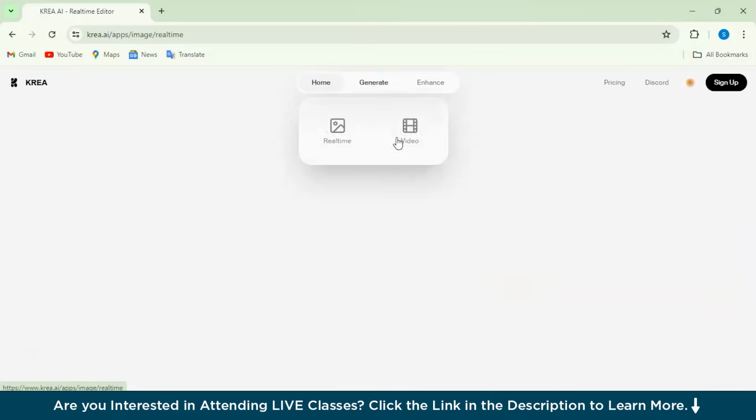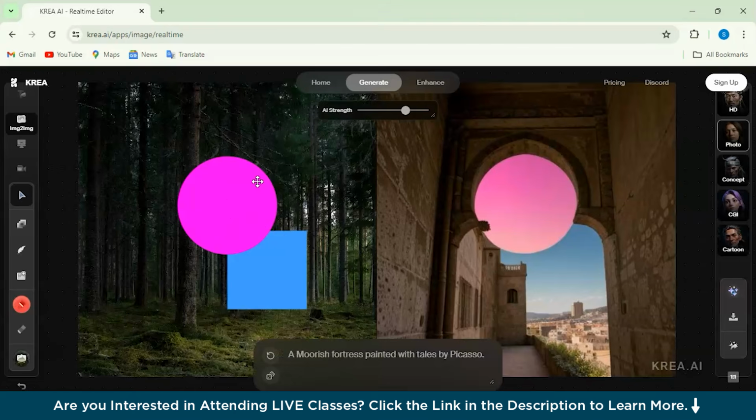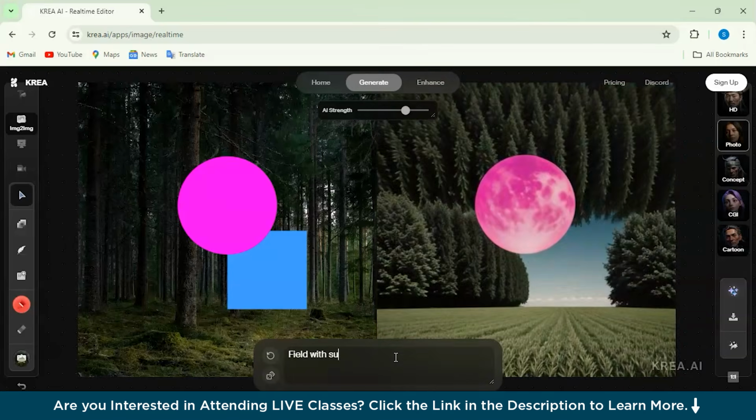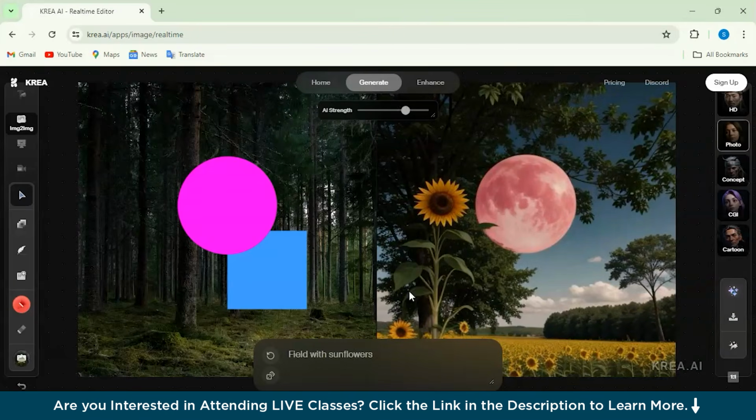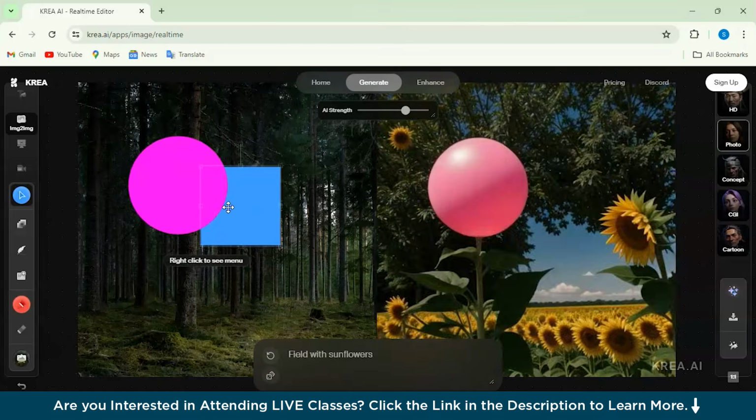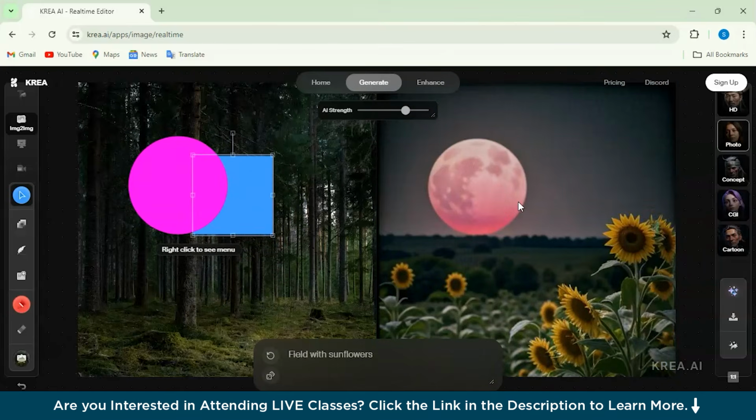So suppose I click on this generate option over here, and as you can see, we have so many models over here: cartoon, CGI, concept, HD. We'll just click on this photo image. You can just simply type any prompt you want to. Suppose I type field with sunflowers, and I'll just simply click on generate. So you can see it has created. Also, one more pretty amazing thing I'll show you. If you adjust this thing, it will create different images according to these objects.